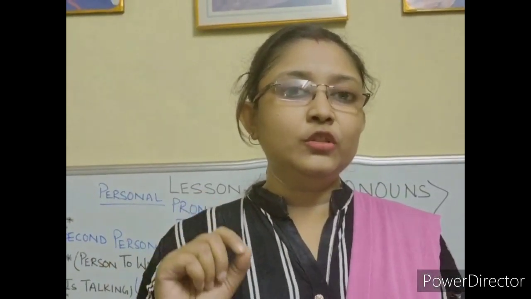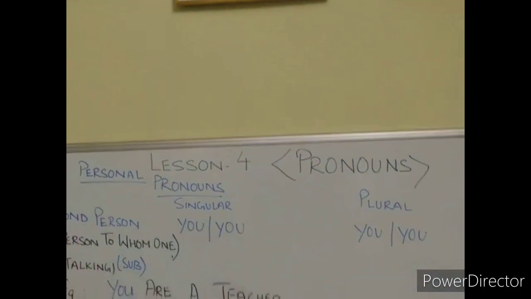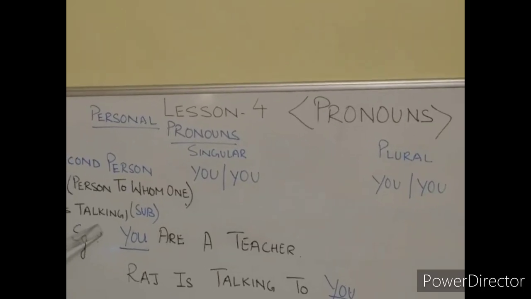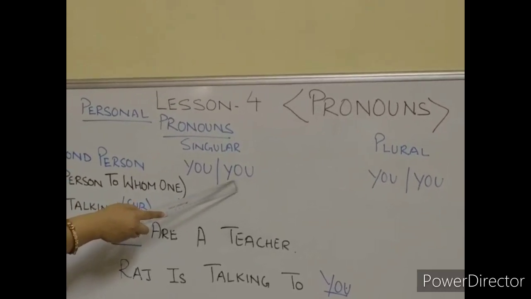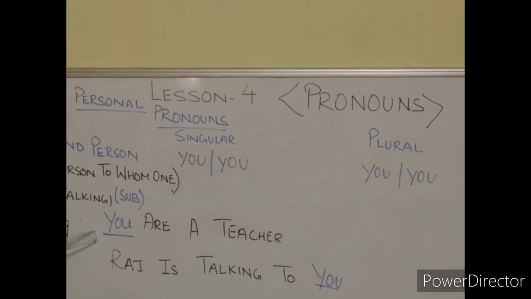Second person, that is the person whom one is talking to. And here in all the places we will use you, in singular as well as plural, in subject as well as object place, that is before the verb and after the verb we will use only you. So have a look at the board now. Second person, person to whom one is talking. Here singular, that is in subject place also you, object place also you, in plural also it is the same thing. So example here, you are a teacher.